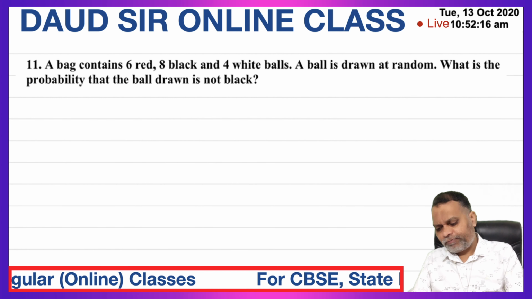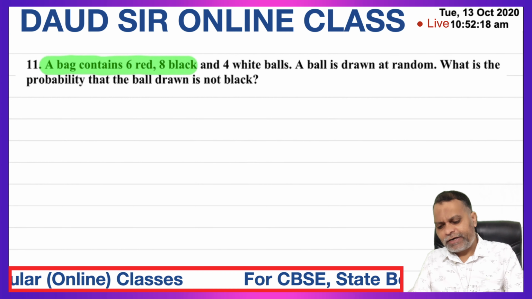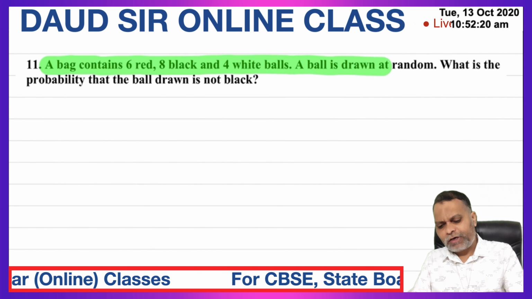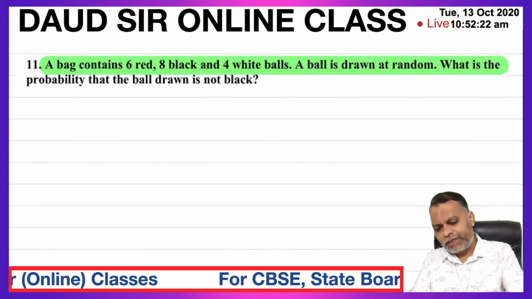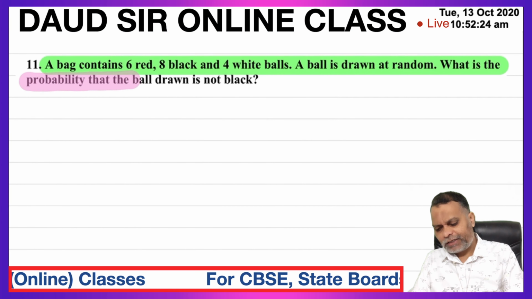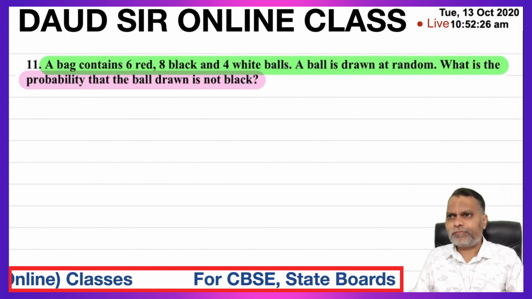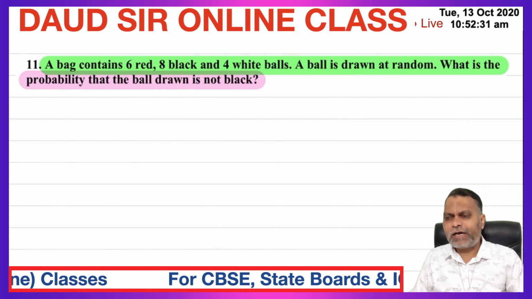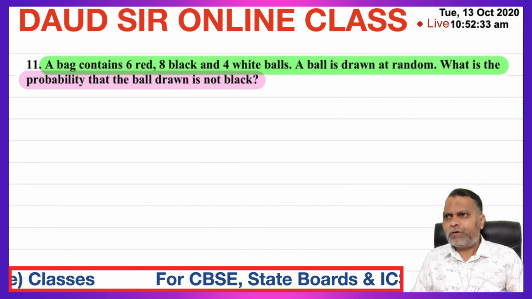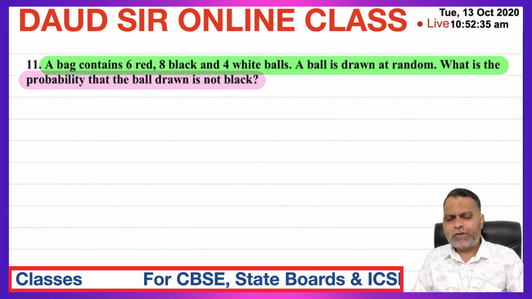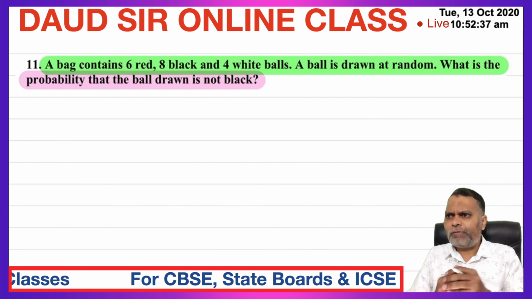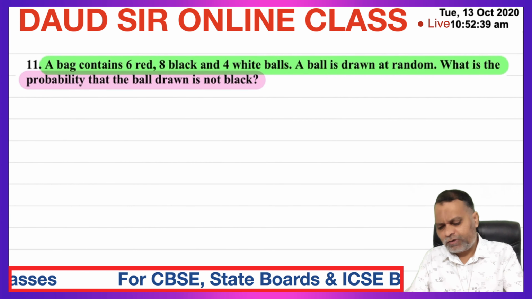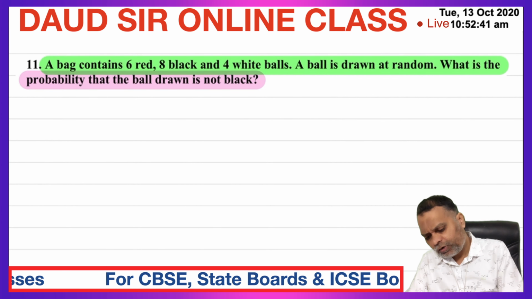Question number 11. A bag contains 6 red, 8 black and 4 white balls. A ball is drawn at random. What is the probability that the ball drawn is not black? So here we have to find out the probability of not black. So for this, first we will calculate the probability of drawing black ball. Then we can use probability of black ball plus probability of not black ball is equal to 1. So total number of balls,